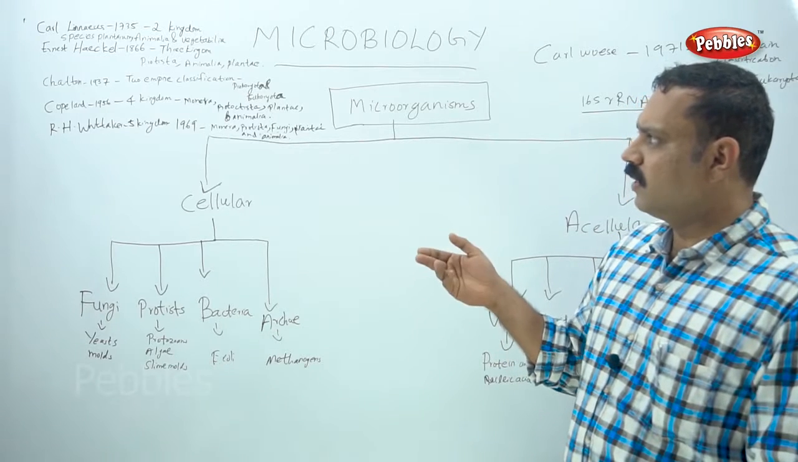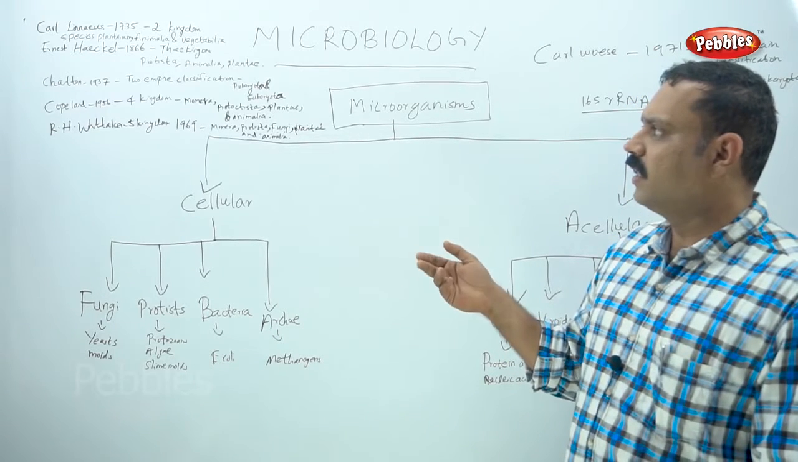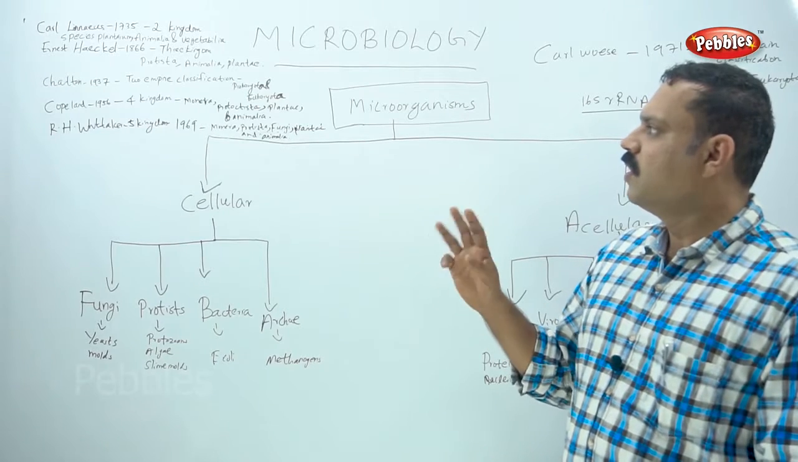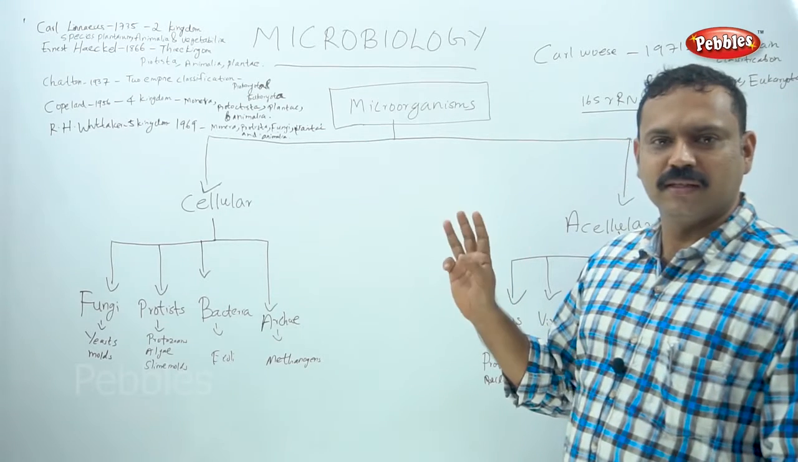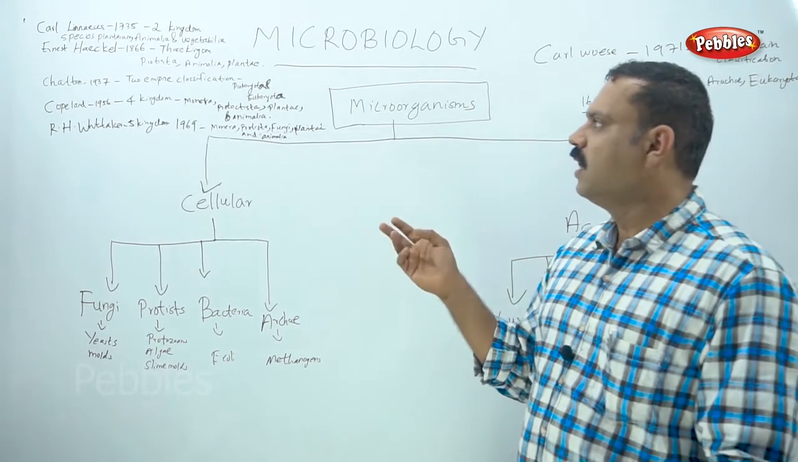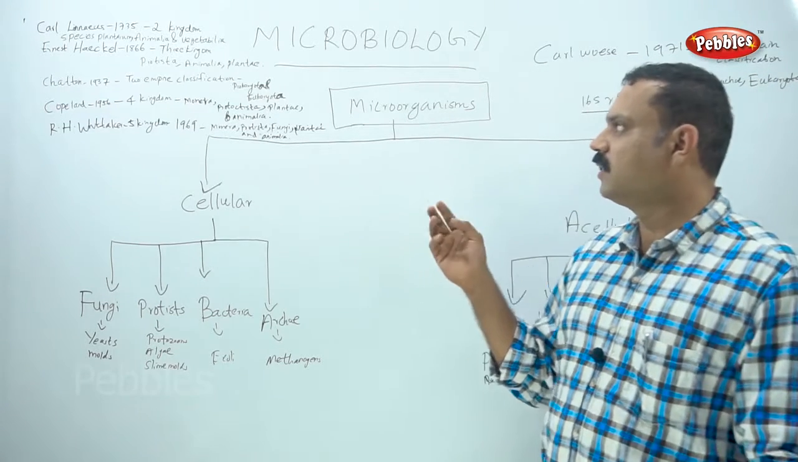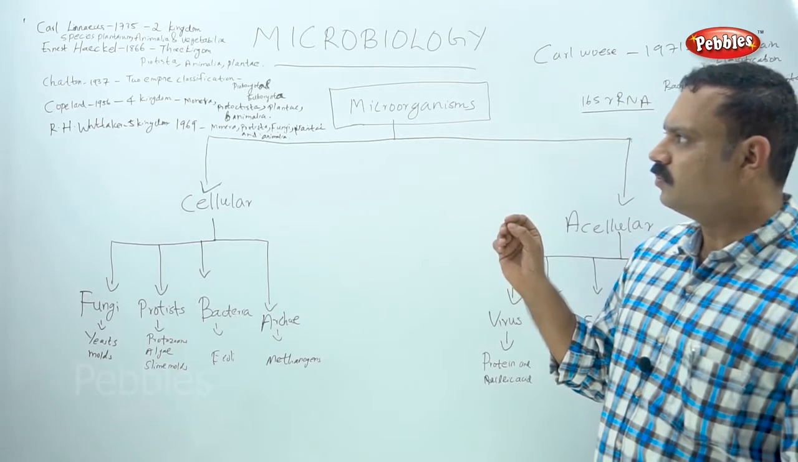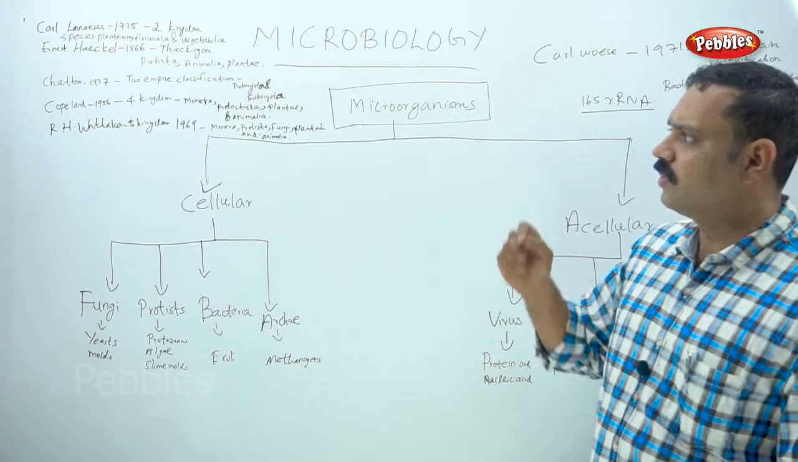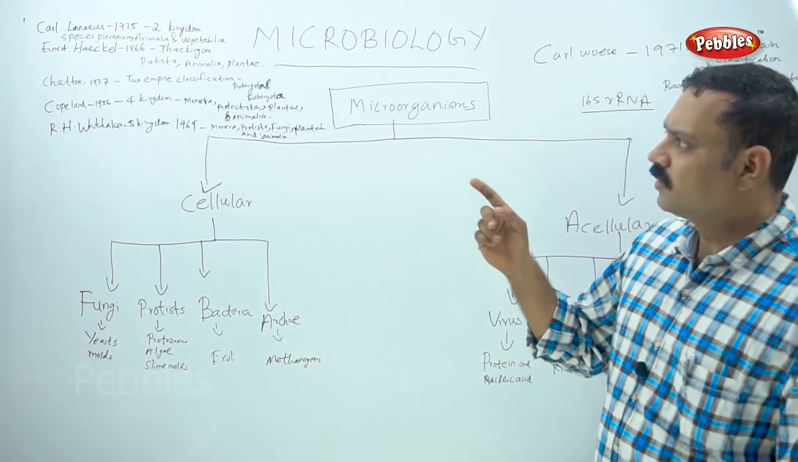After that classification system, Ernest Haeckel classified all these organisms into three categories. That is known as three kingdom classification. The first one is Protista, then Animalia, and the last one is Plantae. We will discuss the difference between these two classification systems. Let us look into that.